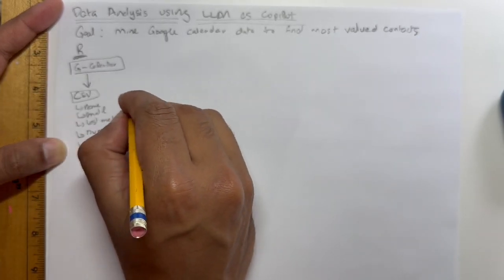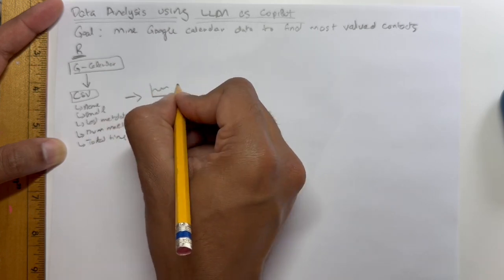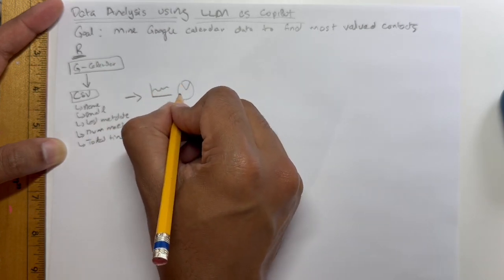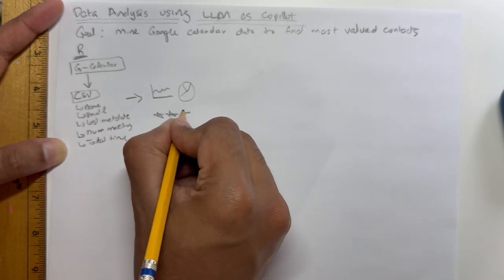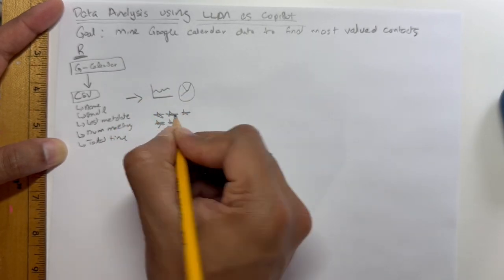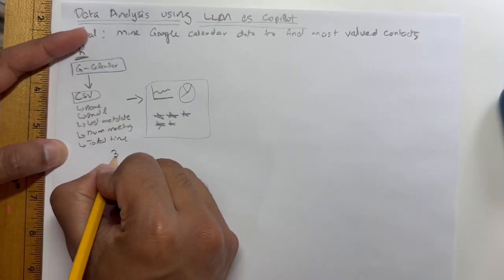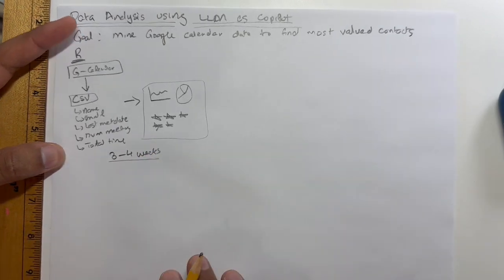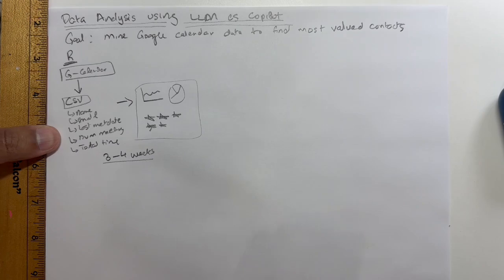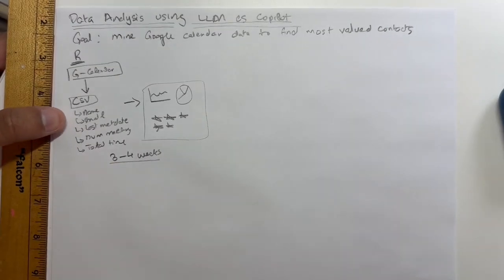Then we would push this data to another script that would produce some interesting charts and graphs on how I was spending my time, how much time was being spent in what type of meetings, and which contacts were more valuable versus less valuable, some sort of rating system. The whole analysis took me about 3 to 4 weeks to build and put into some sort of structure. So I thought it'd be good to benchmark how this project would look if you did it with LLMs or the Copilot, and see how that goes.